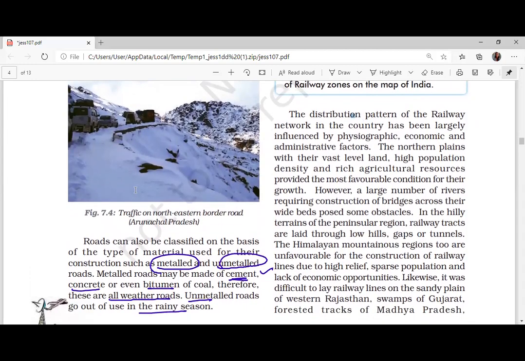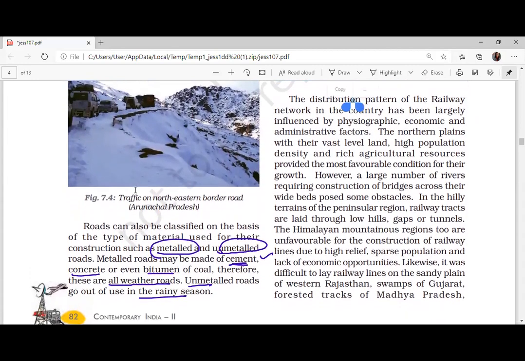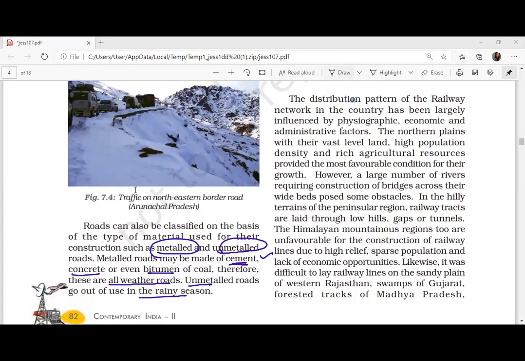The distribution pattern of the railway network in the country has been largely influenced by physiographic, economic, and administrative factors. Please copy that down. What determines the railway lines? Physiography means the geography. If it is a plain, it is easy to construct railways. If it is a hilly region, it is not easy. Administrative factor means, for example, the capital, Delhi, is there.